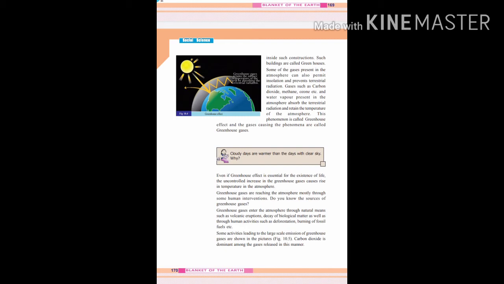Greenhouse gases enter the atmosphere through natural means such as volcanic eruptions, decay of biological matter, as well as through human activities such as deforestation, burning of fossil fuels, etc.